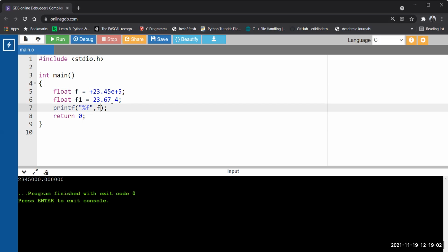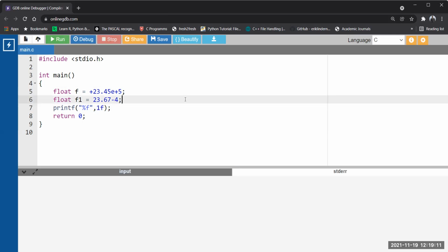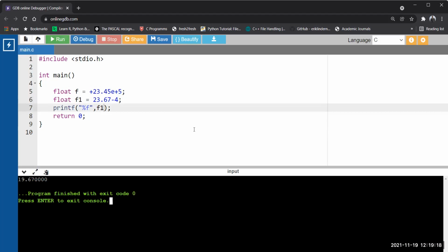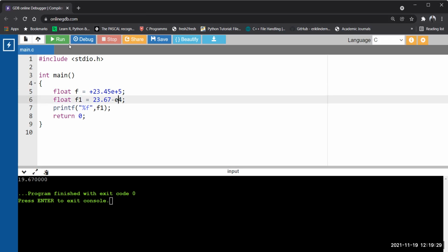Got it? Now it is divided by 10 to the power 4, that is 10 to the power -4, correct? So now let's check the F1. So it will go in front. Okay, just a minute. F1. By mistake, I have written 1F. Now see, 67, it is there. Correct. So it's going to that side. If I use E, this is the way it is working. Okay, no problem. Sorry, after E there should be a sign.